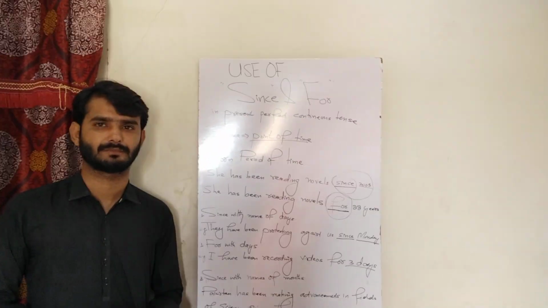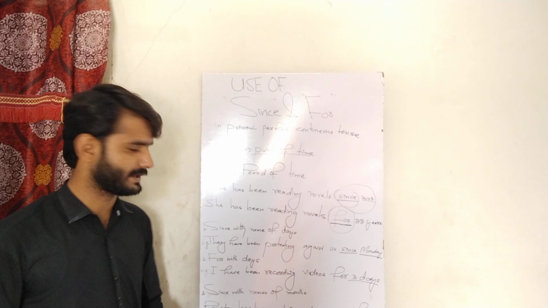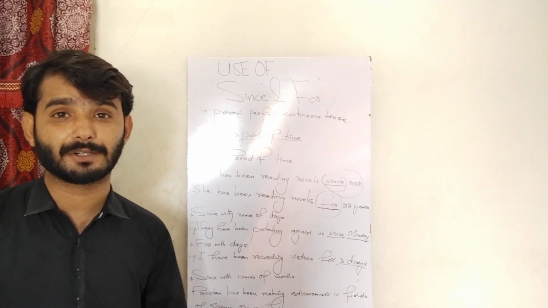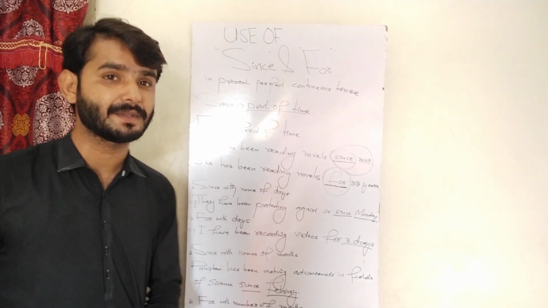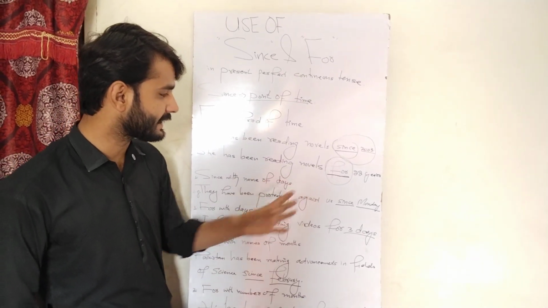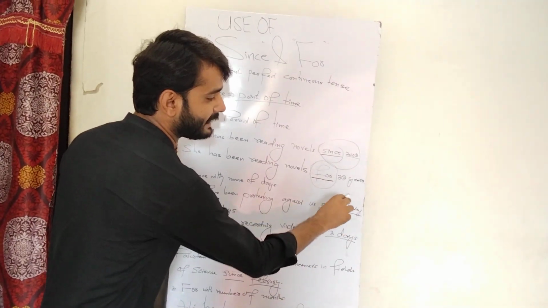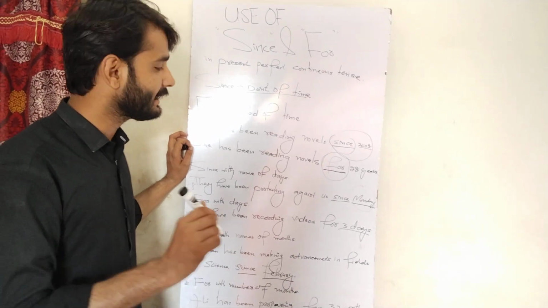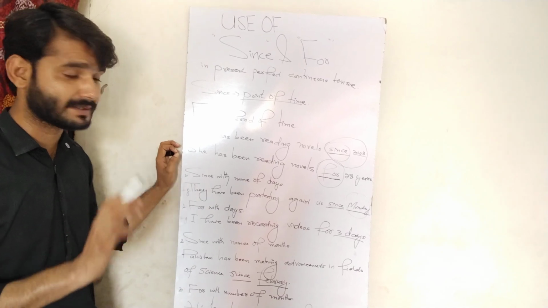So let us go with some uses that might help you to a great extent. Since is used with the names of days, like Monday, Tuesday, Friday, whatever the seven names of the days are. They have been protesting against us since Monday. Now see this, Monday. Why are we using since here? Because that is the specific point of an action. That's why we are using since. So with the names of days, we use since in the present perfect continuous tense.